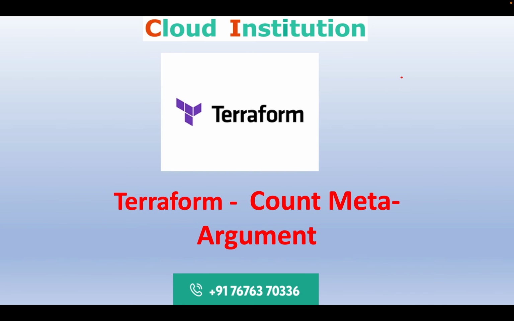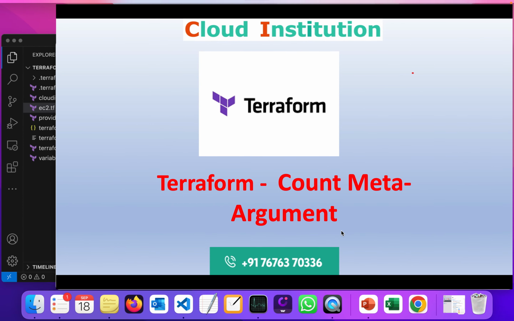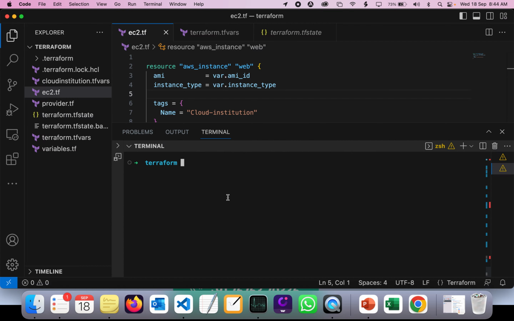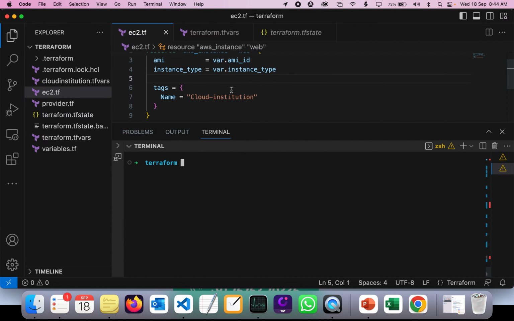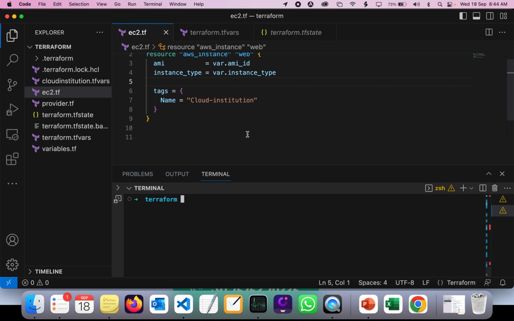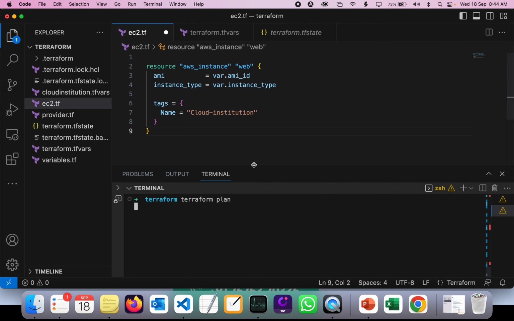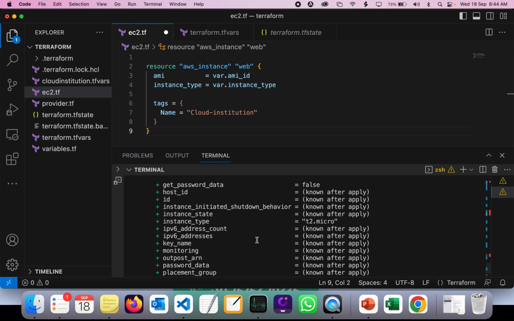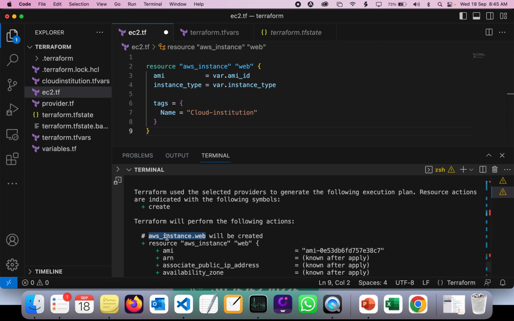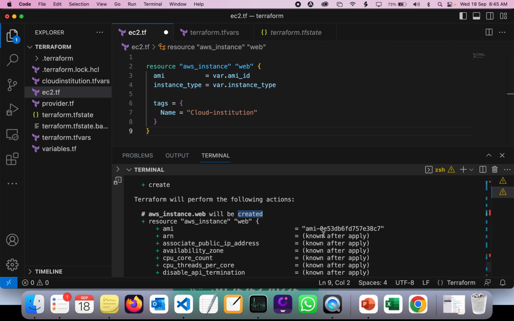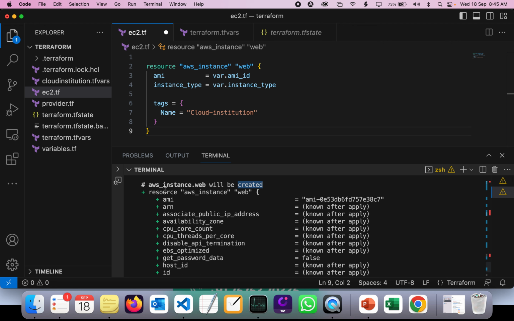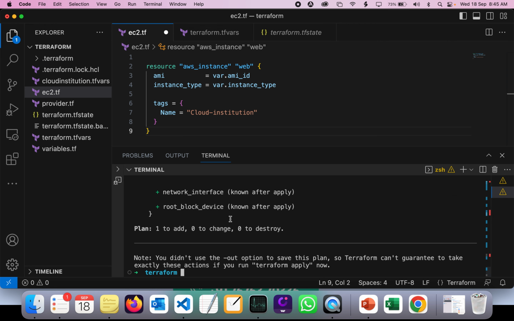In order to see this, we are going to do a demo for this session, and I'm going to Visual Studio for now. As you can see here, I have one simple resource, which is an AWS instance creation, aws_instance web. I'm going to do a Terraform plan now to see what the output is. Terraform will be creating an AWS instance, and it's going to create only one instance. So the plan is one to add, zero to destroy.